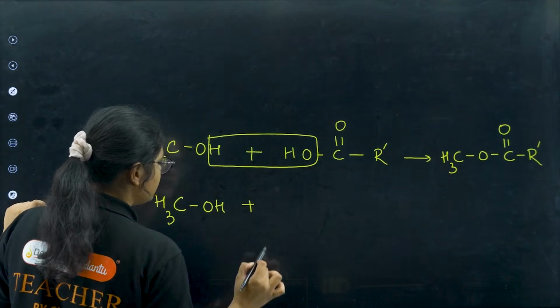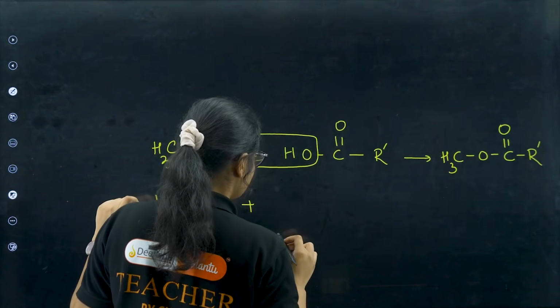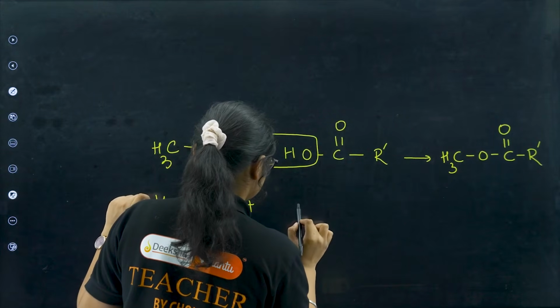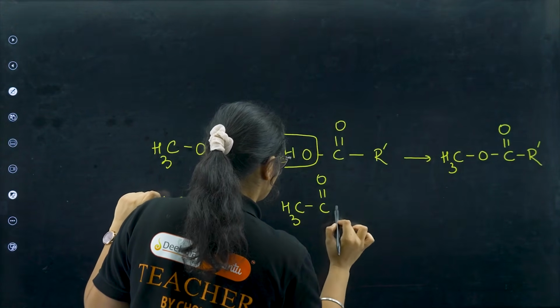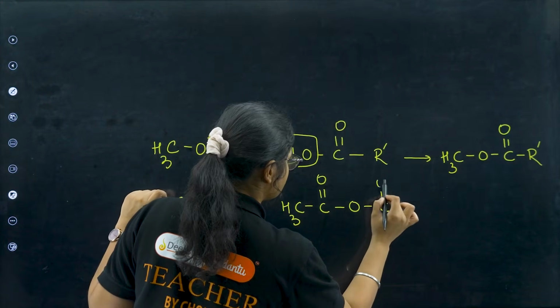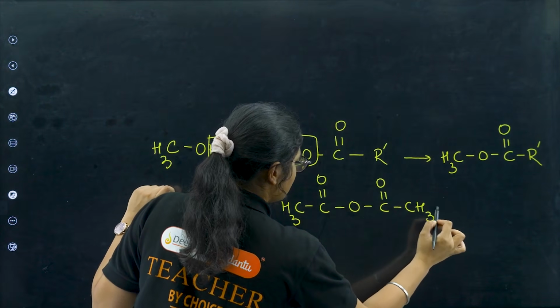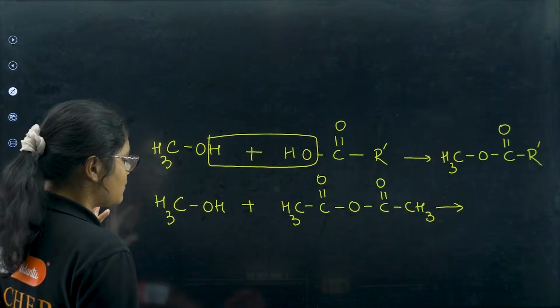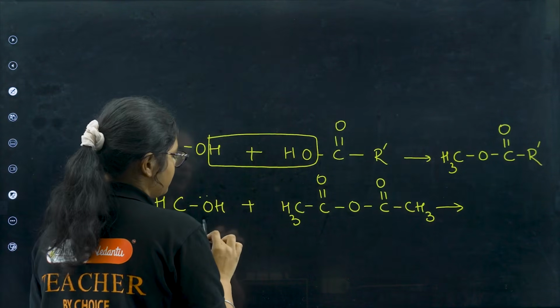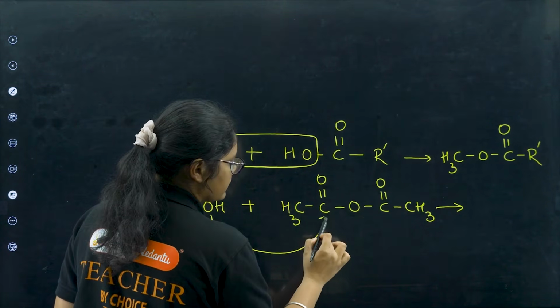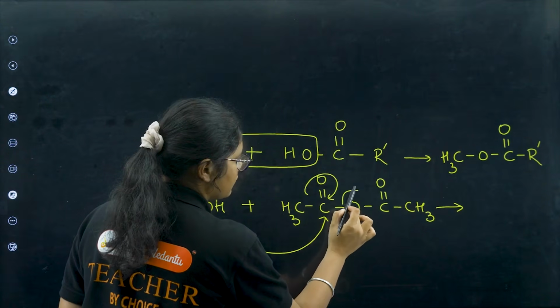What is anhydride? Anhydride is basically like this: CH3, C double bond O, O, C double bond O, CH3. Now this one will behave as a nucleophile, because of the lone pair. The nucleophile can attack on this one. This bond will shift, this bond will break.